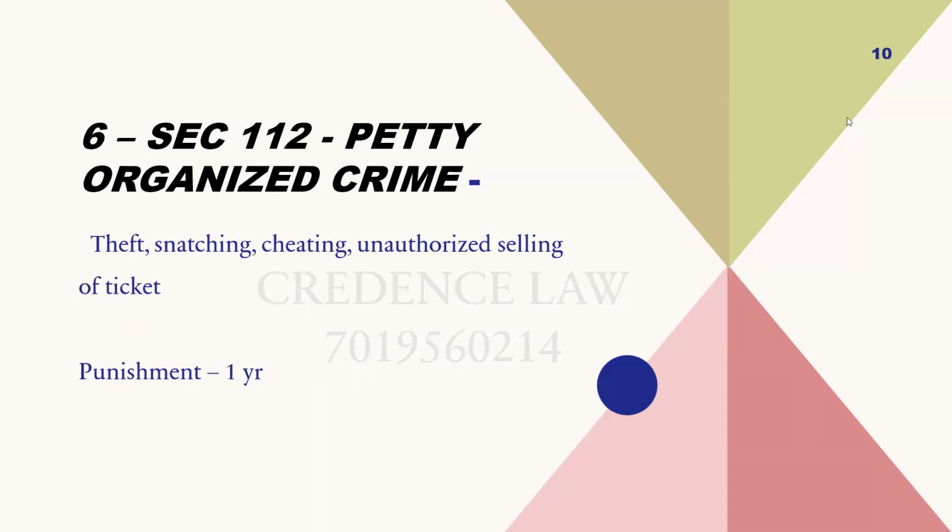Next, 112, petty organized crimes. There is a meaning in the term itself. Petty organized crime is whoever, being a member of a group, maybe acting singly or jointly, commits theft, snatching, kidnap, cheating, unauthorized selling of tickets, gambling, selling of public examination question papers, or any other similar criminal activities, is going to be considered to have committed a petty organized crime. And the punishment may extend to 1 year.